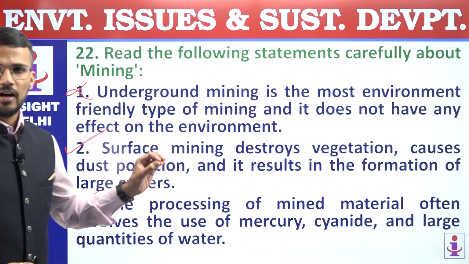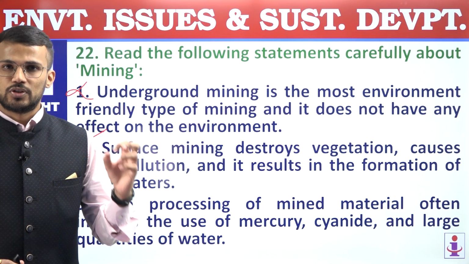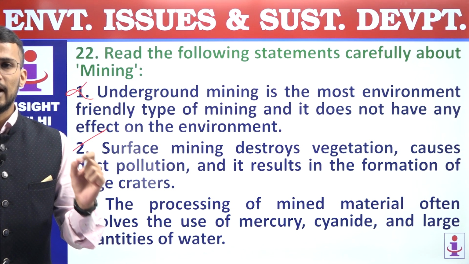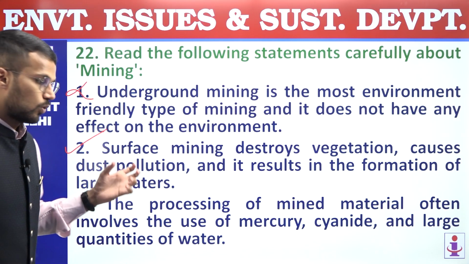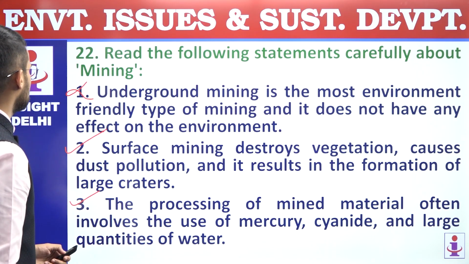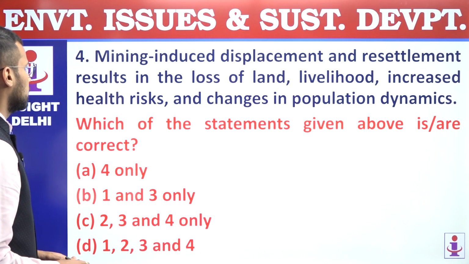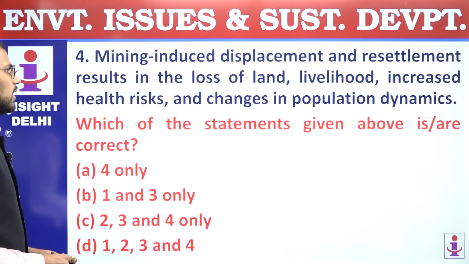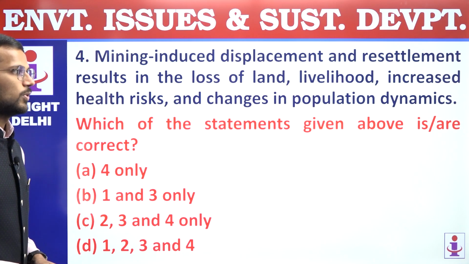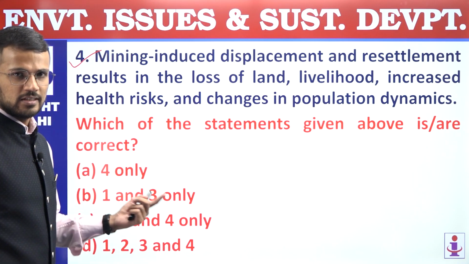Mercury and cyanide are primarily used in gold mining. For the processing of gold near the mine, cyanide and mercury are used, and it also needs lots of water. So second and third statements are correct. Fourth, mining induced displacement and resettlement results in the loss of land, livelihood, increased health risk, and changes in population dynamics. So that is a correct statement. So first statement is incorrect.